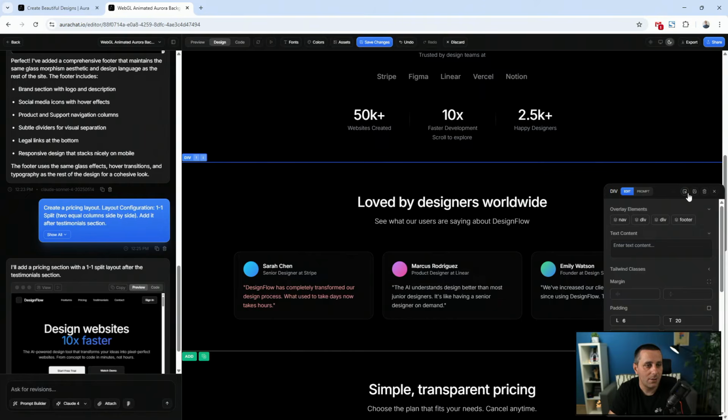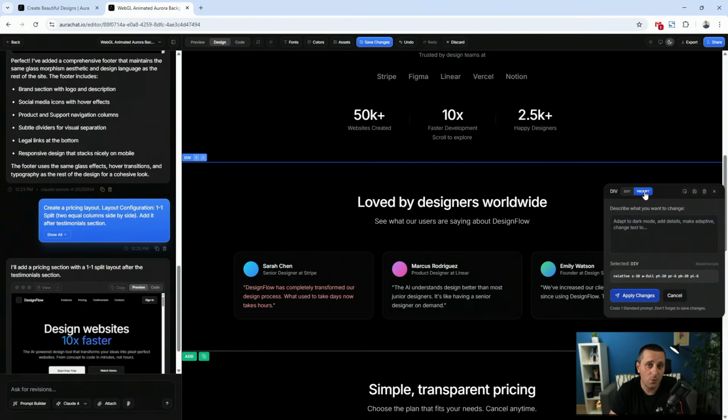So you can select its parent, and what you can do is go here to the prompt. So this prompt is just going to change this section. So for example, adapt to dark mode, add details, make adaptive, change text to whatever. What I'm actually going to do is say, include another testimonial to this section, or you can say remove or whatever you want.